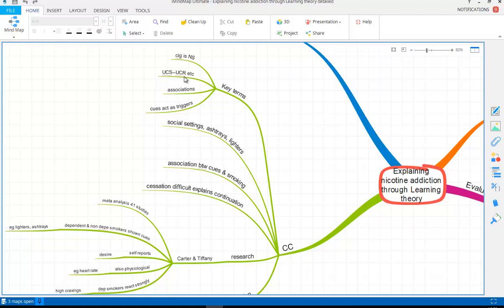And then the neutral stimulus would be the cigarette. So we're learning an association between the cigarette and that response. Okay, so we are learning these associations. And any cues that we associate with that cigarette and with those experiences are going to then go on with higher order conditioning to act as triggers.